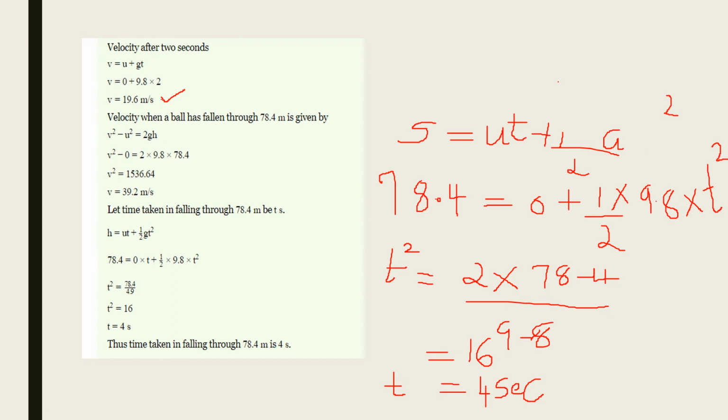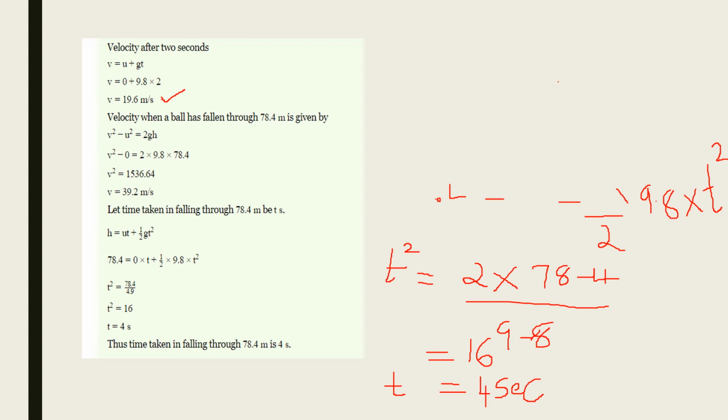Again we are using the same formula, v square minus u square is equal to 2as. We use this formula. Here a can be changed to g and s can be changed to h because it involves height.